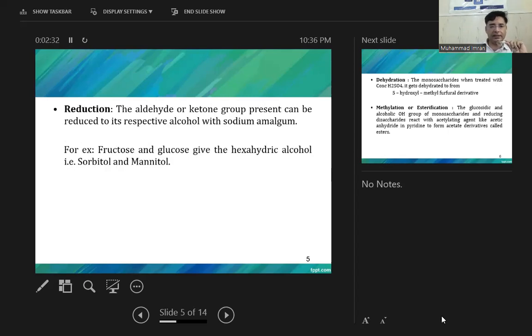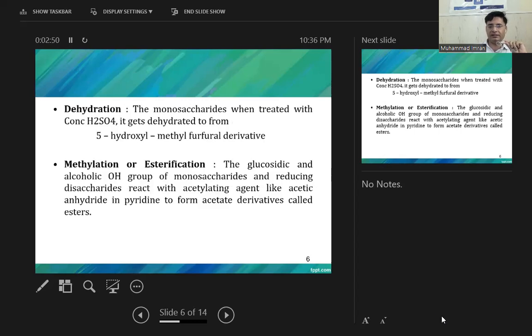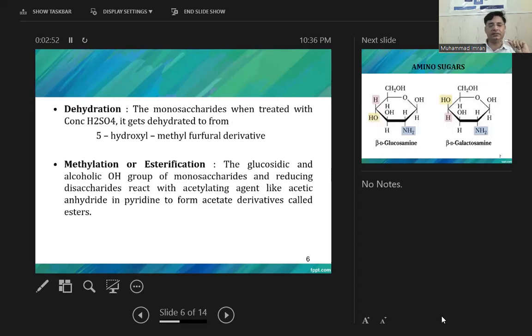Reduction. The aldehyde group or ketone group present on the monosaccharide can be reduced to its respective alcohol with sodium amalgam, which is known as reduction. For example, fructose is mostly changed into mannitol and glucose is changed into sorbitol after reduction. Then dehydration: the monosaccharide, when treated with concentrated sulfuric acid, gets dehydrated to form a 5-hydroxymethylfurfural derivative.